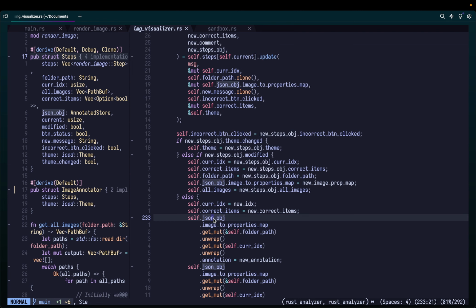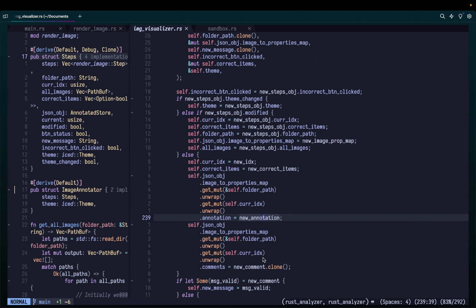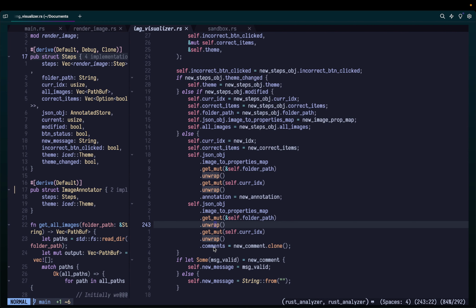Then all we are doing over here, if you look at this, is mostly storing this JSON object, and whenever we do write JSON, whenever we click on export, we want to update this JSON object. This is what we are doing: get mut, unwrap, get mut, unwrap, and dot annotation equal to new annotation. Basically we are updating the JSON object. And yes, I know it's not the best way to do it.